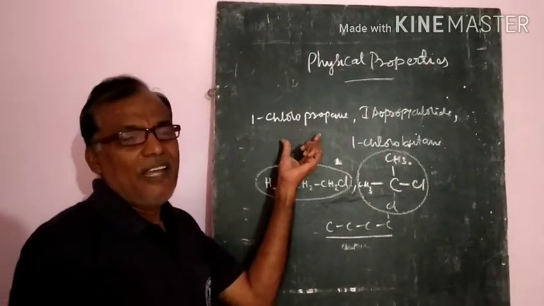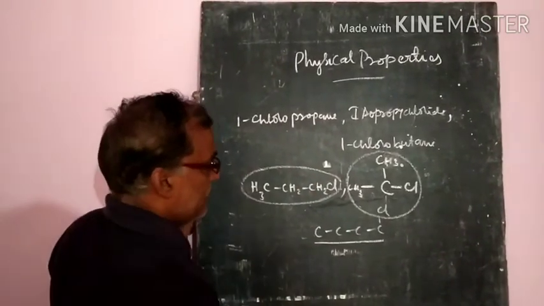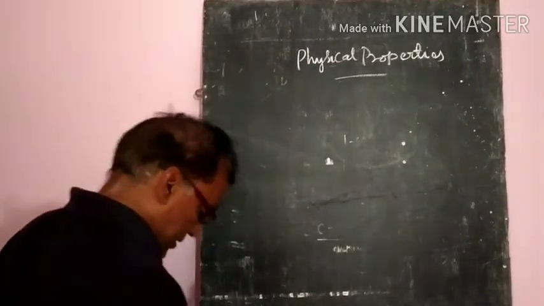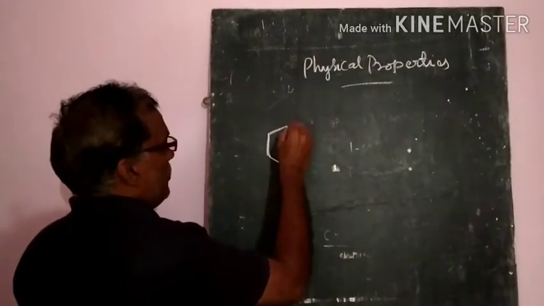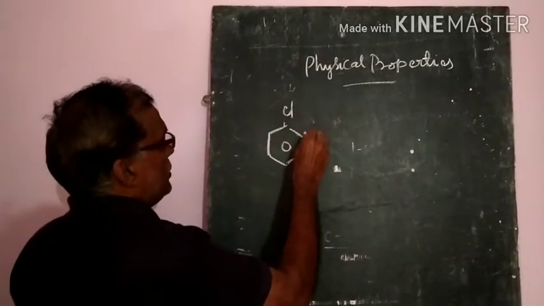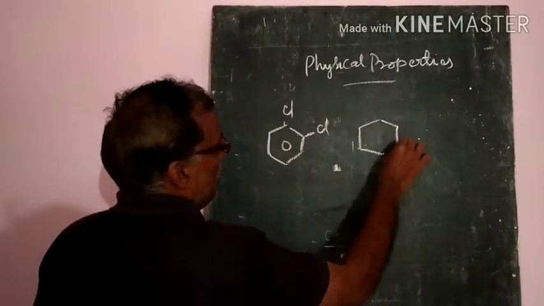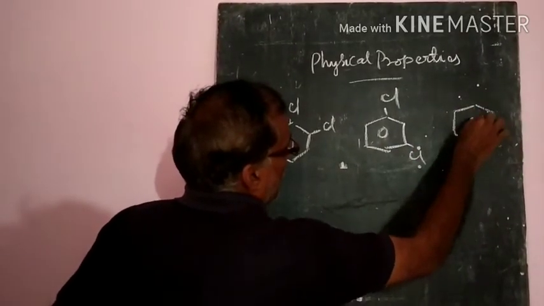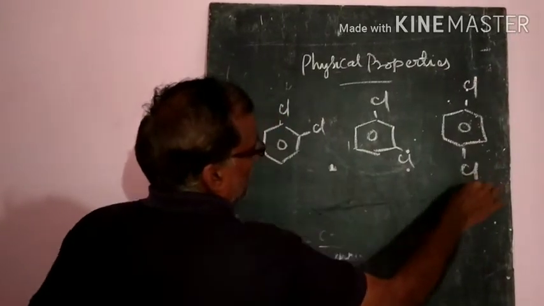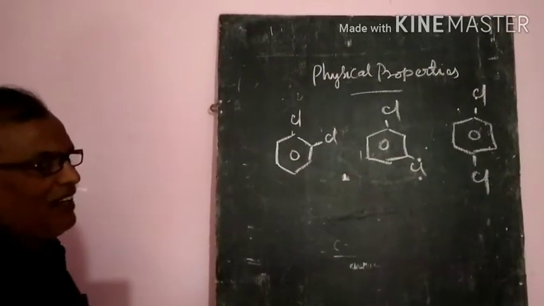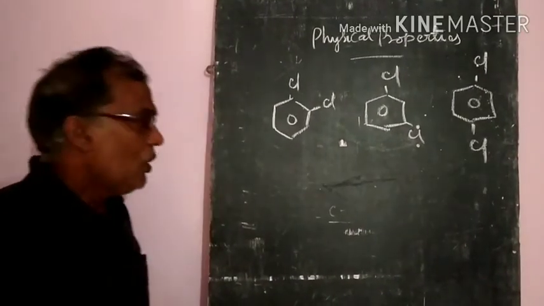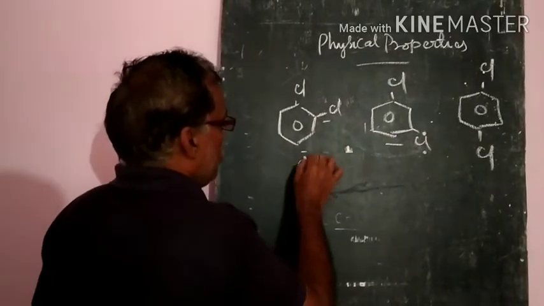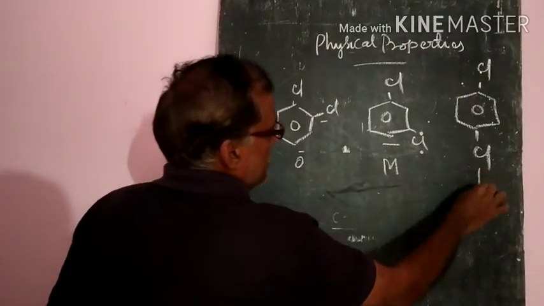So this is about the haloalkanes. Now haloarenes. If you observe, dihalogen atoms of arenes, the possibilities are 1-chloro, ortho, meta and para. Out of these three, which has the higher boiling point and which has the lower boiling point? If you observe, these two are ortho and meta, and this is the para.